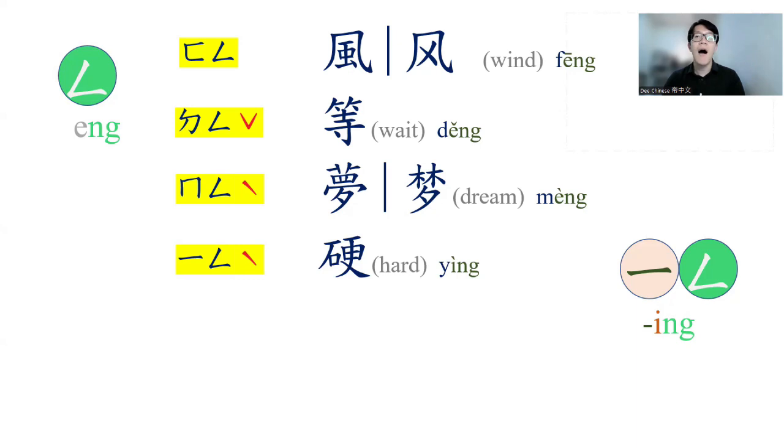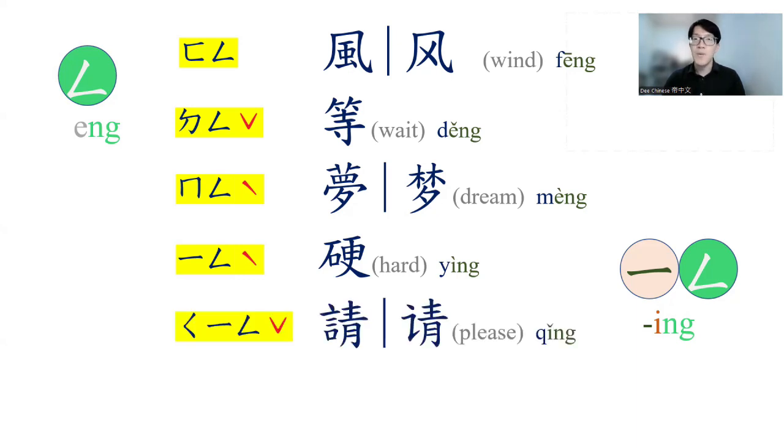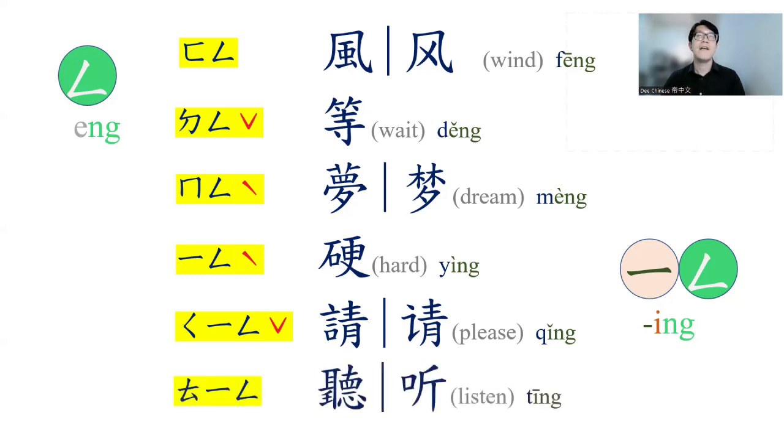Yin in Chinese means hard. And the next one, qi, yi, but remember the vowel is disappeared as qing. Qing means please. And the last one, te, yi, first tone, we say ting, ting. Ting in Chinese means listen.